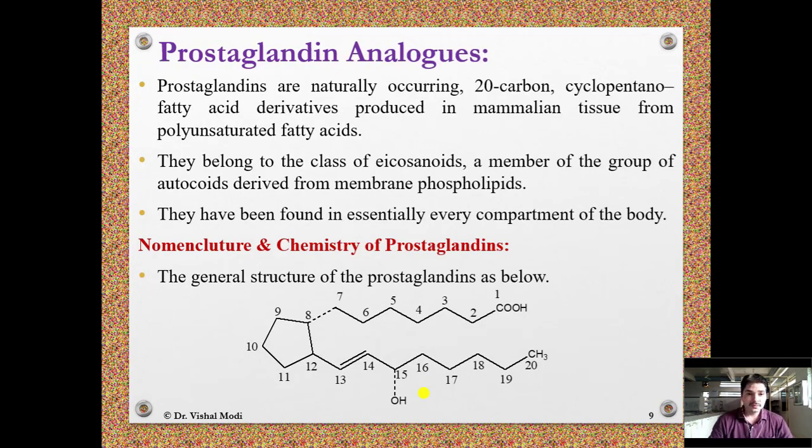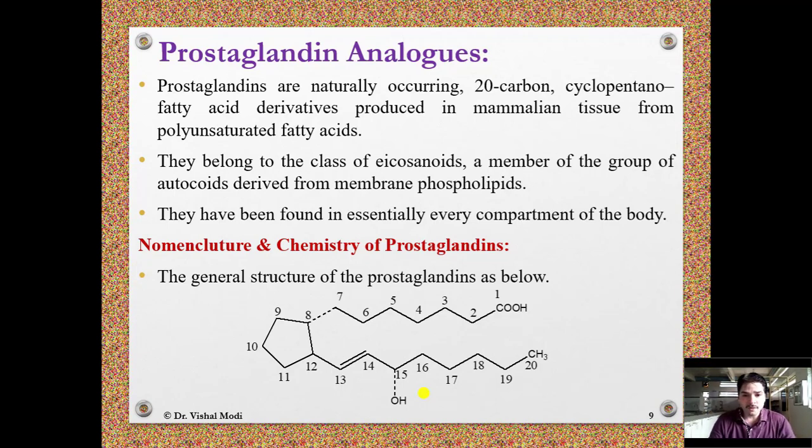Prostaglandin analogues. Prostaglandins are naturally occurring 20-carbon cyclopentano fatty acid derivatives produced in mammalian tissue from polyunsaturated fatty acids. They belong to the class of eicosanoids, a member of the group of autocoids derived from membrane phospholipids. They have been found in essentially every compartment of the body.